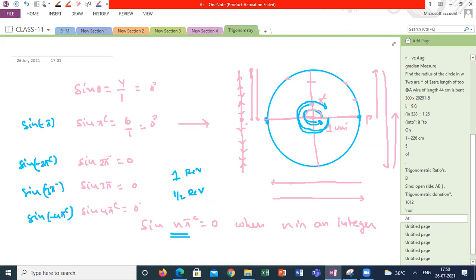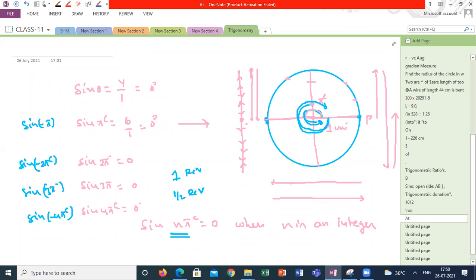So this is how we can discuss our argument of at what angles the sine value is repeating again and again. So sine x is 0 when it repeats exactly at half revolution, either clockwise or anti-clockwise, again exactly at one full revolution, either clockwise or anti-clockwise.